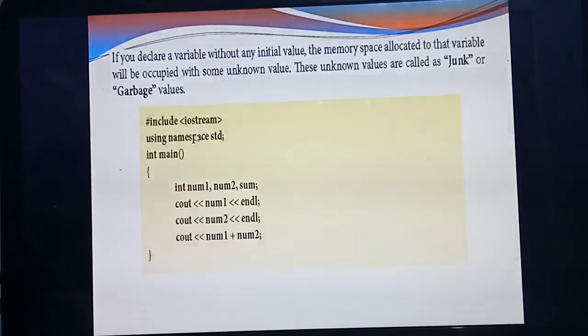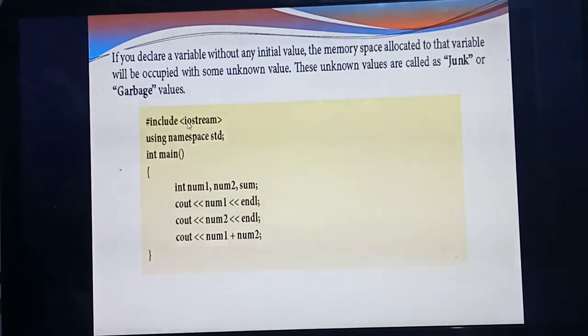You are declaring some variable but you are not giving any initial value. Some memory space is allocated for the variables and is occupied by some unknown value. Those values are called junk values or garbage values. Understood what you mean by junk value or garbage value?